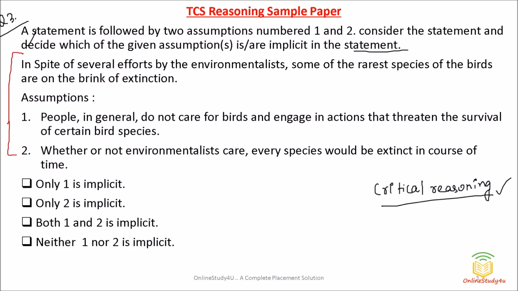In spite of several efforts by the environmentalists, some of the rarest species of the world are on the brink of extinction. Okay, so on the brink of extinction. So friends, this meaning you need to know. So it's kind of disappearing, you can say. So in a very simple way, kind of disappearing. Okay, so even though several efforts have been put in by environmentalists, some of the rarest species of birds are disappearing, dying.